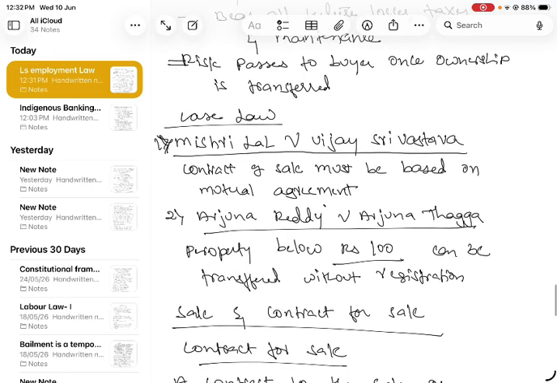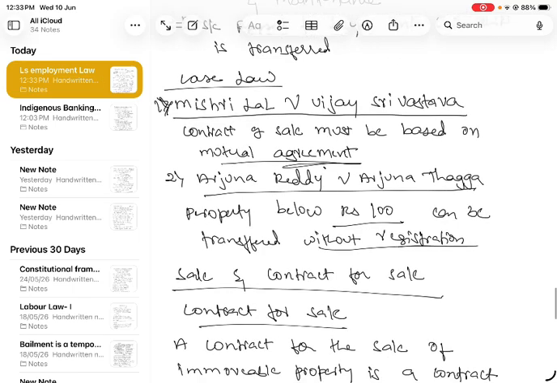There is a case law, Mishri Lal versus Vijay Srivastav. Contract of sale must be based on mutual agreement, right? There should be mutual agreement, offer and acceptance should be there, and it should be free consent. And Arjun Reddy versus Arjun Taga, property below rupees 100 can be transferred without registration. Below 100 rupees, no need of registration.